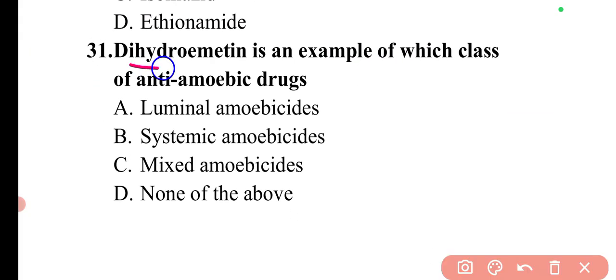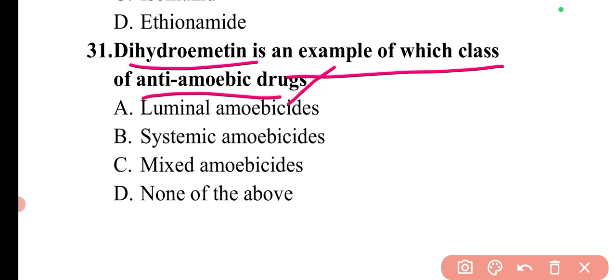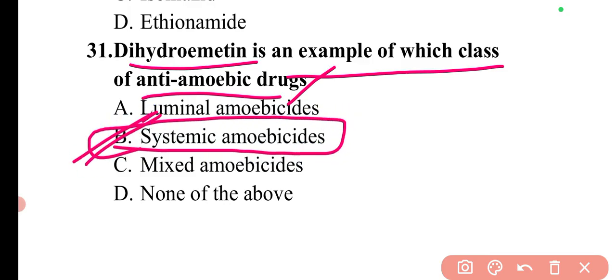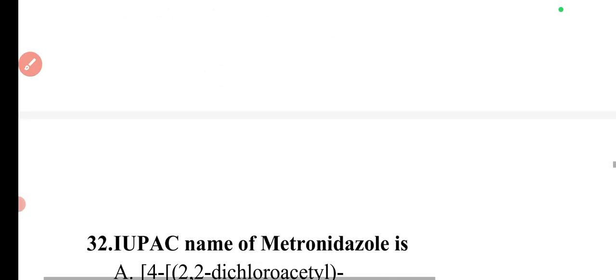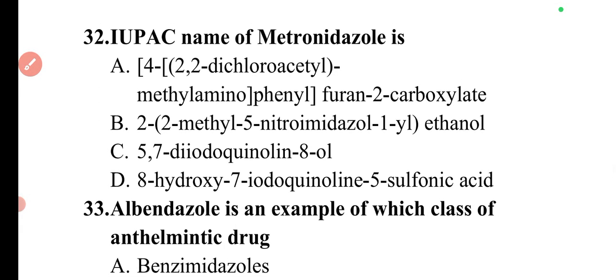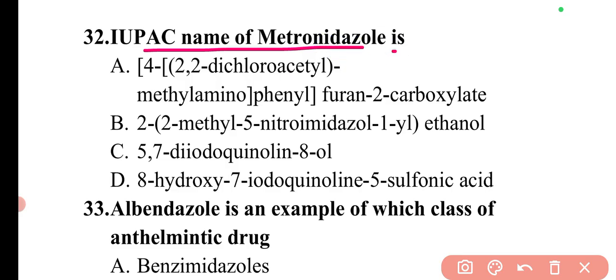Next question is dehydroemetine is an example of which class of antiamoebic drugs? So dehydroemetine comes under systemic amoebicides. So here option B will be the correct answer. Next question is IUPAC name of metronidazole is. What is the IUPAC name of metronidazole? So for this also we need to know the structure. So for structure we can check the structure. The structure will be something like this. There will be an N.